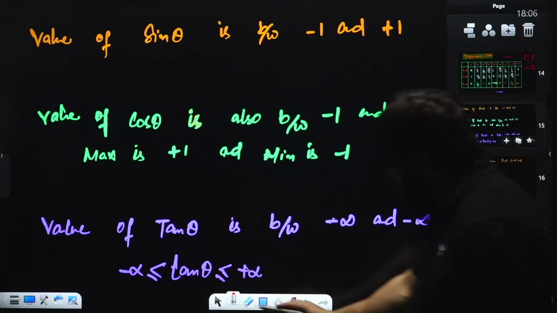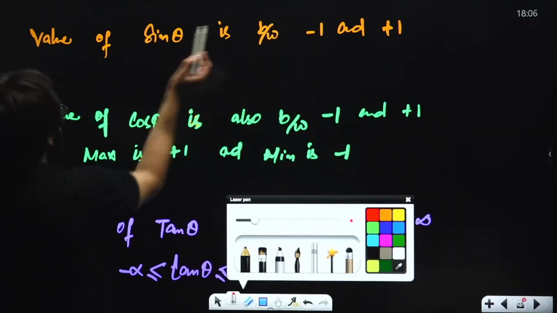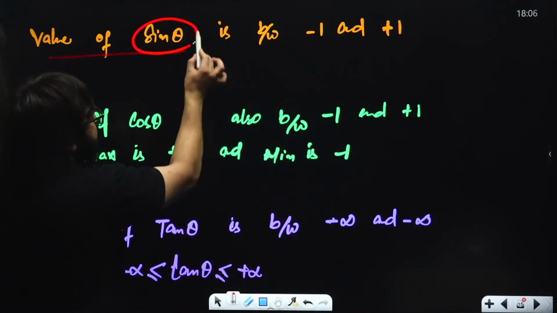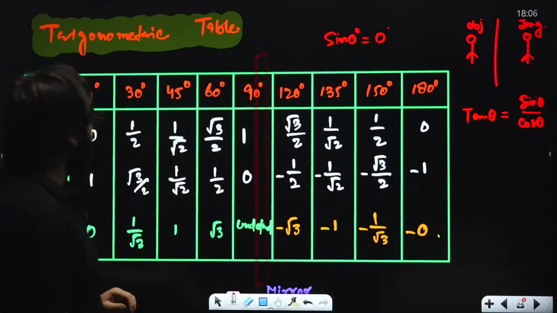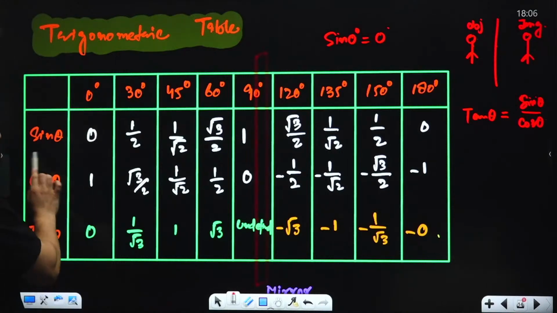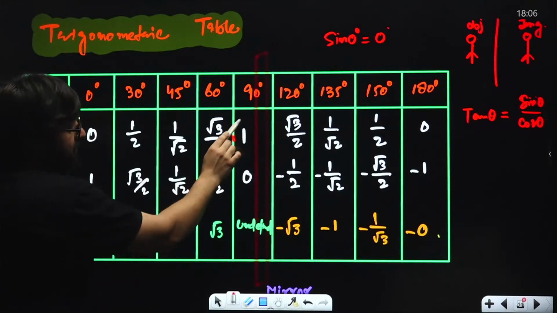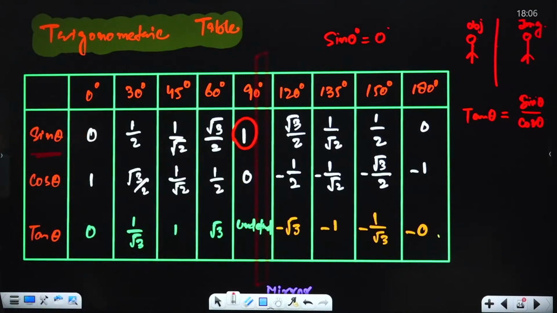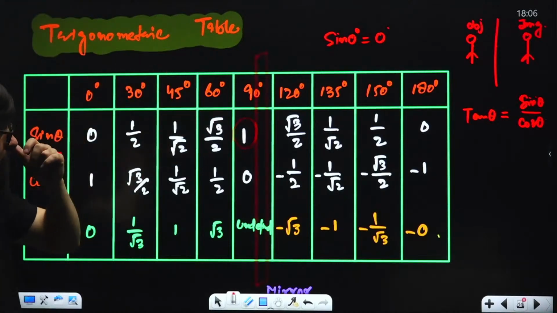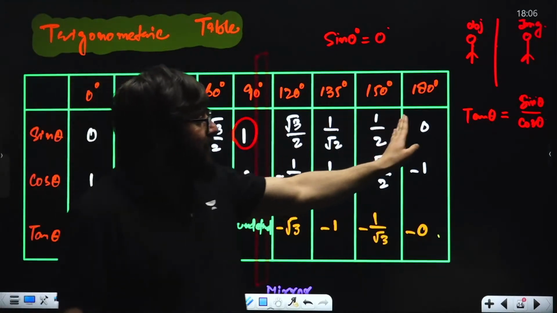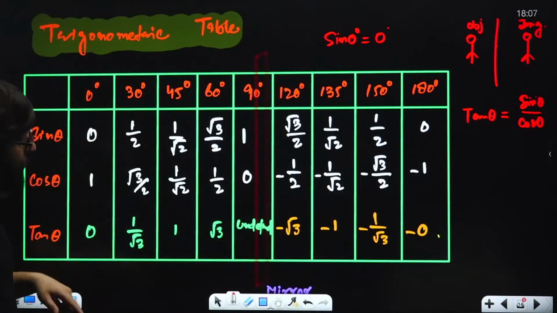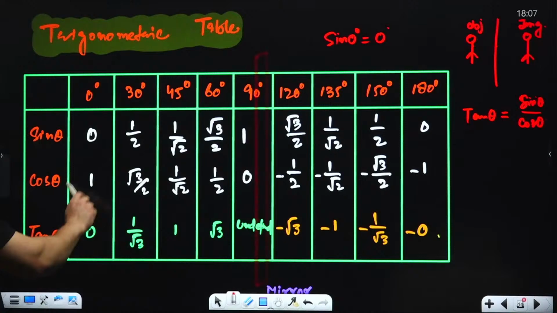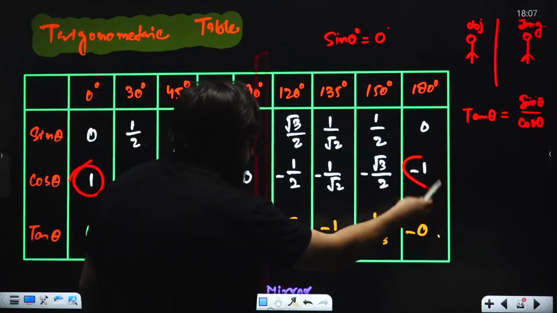One more important thing I just want to tell you over here. The value of sine theta is between -1 and +1. Okay, because I have not made the complete table over here. So we say this is the value of sine. And the value of cos theta is also between -1 and +1. So this is minus and plus.